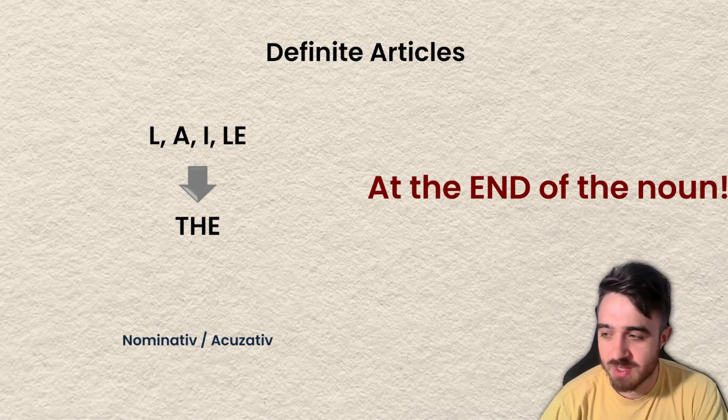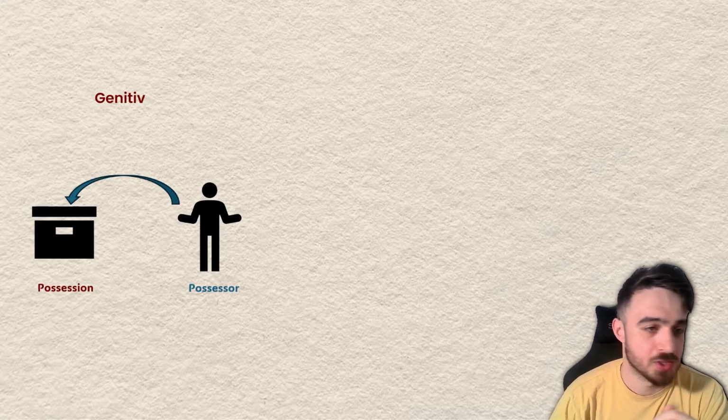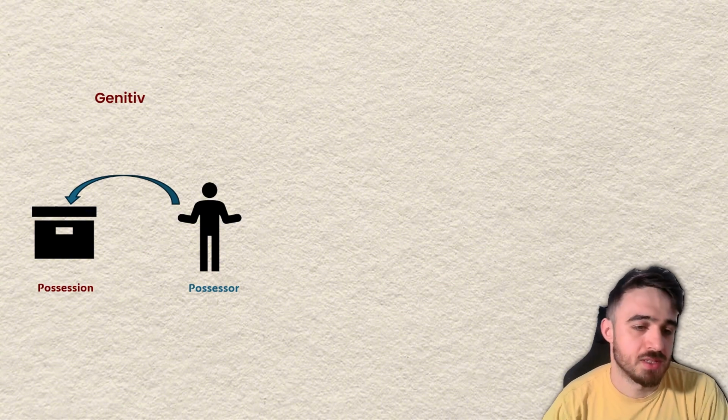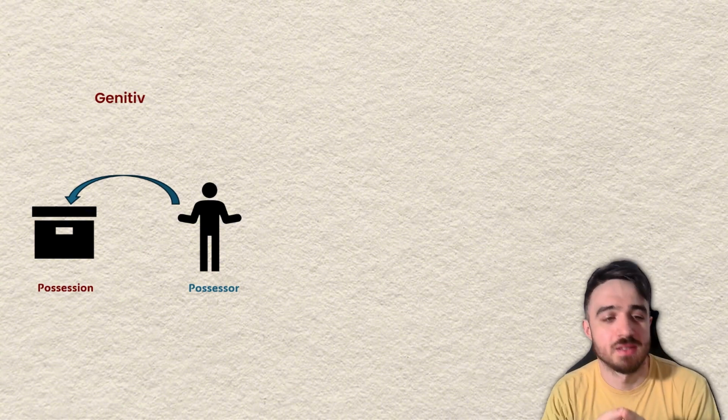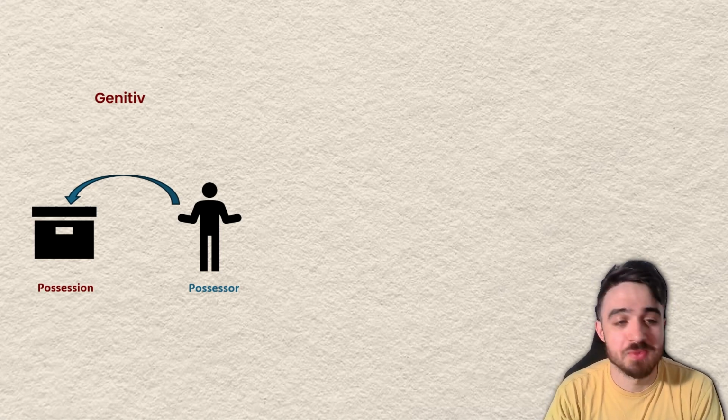What's very interesting though is that in genitive, last time we talked about this idea of possession. The genitive means that you have a possessor and a possession, and the possessor owns the possession.